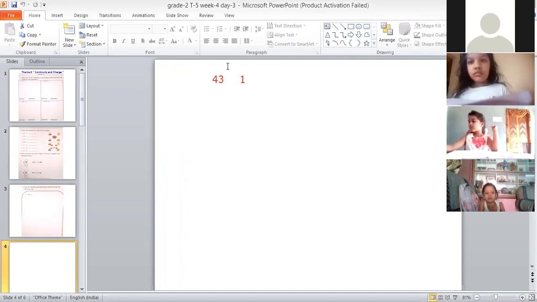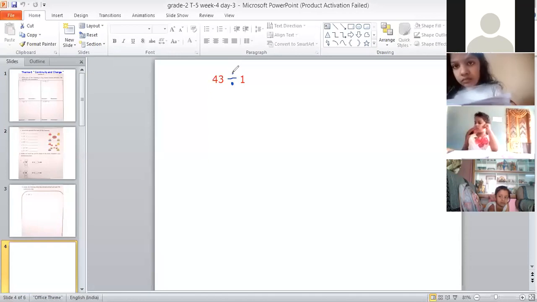Nobody will write this. No need to write this in your course book, children. This is just an example. Just look at your screen, okay? Suppose the question is 43 divided by 1. So here we have to divide 43 by 1.